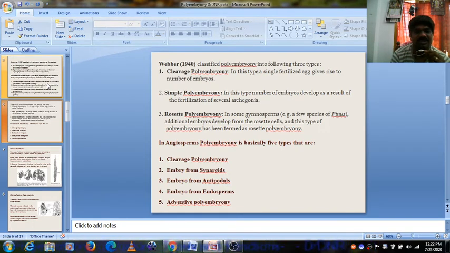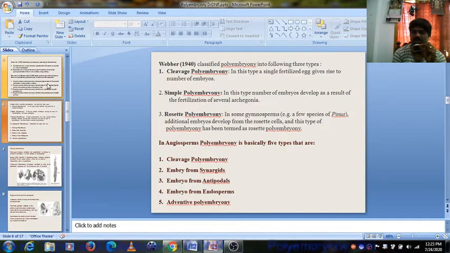Next one is simple polyembryony. In this type, a number of embryos develop as a result of the fertilization of several archegonia. There may be several archegonia formed in the female gametophyte. Third one is rosette polyembryony. In some gymnosperms, for example Pinus, additional embryos develop from the rosette cells, and this type of polyembryony has been termed rosette polyembryony.